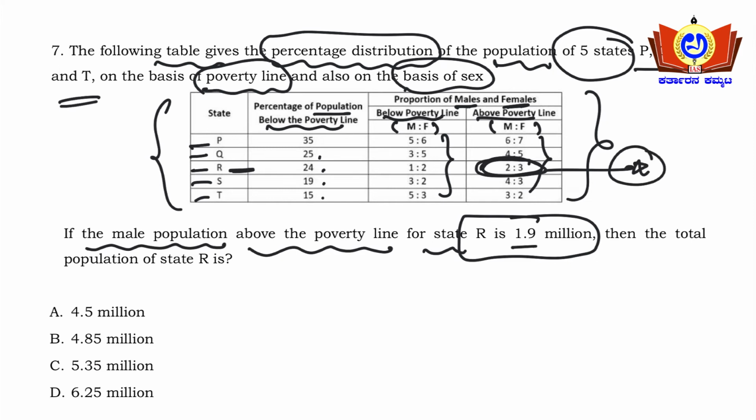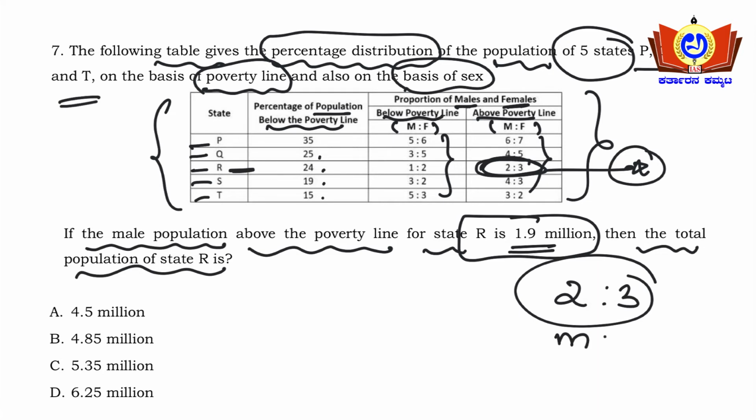It is actually the male to female ratio. In the above poverty line table you need to take caution. What is the male to female ratio of state R? That is 2:3.